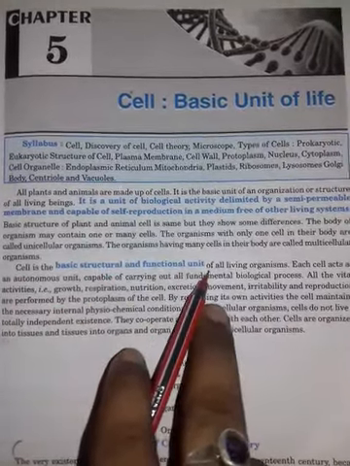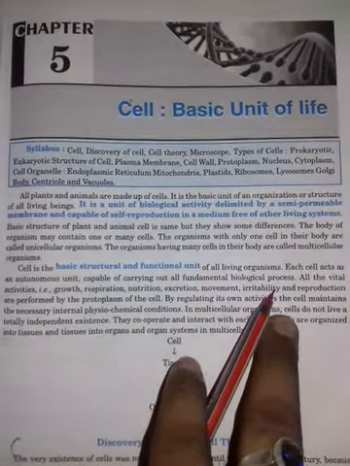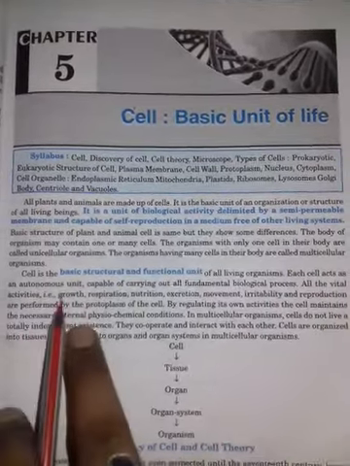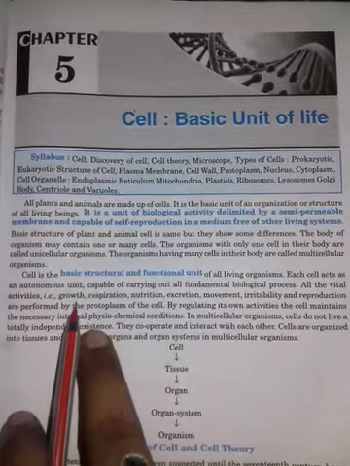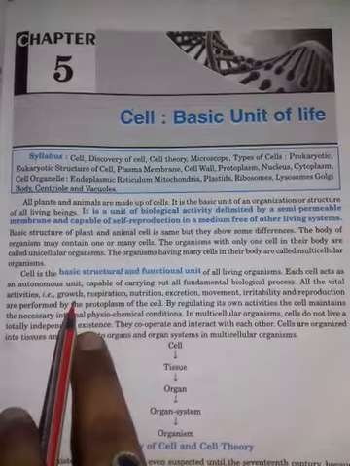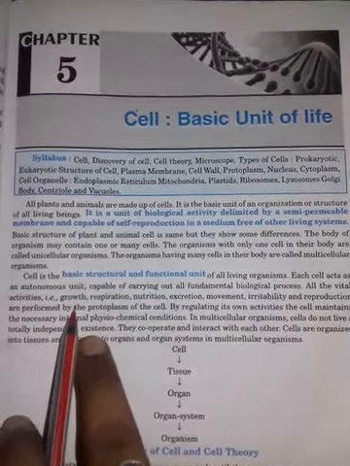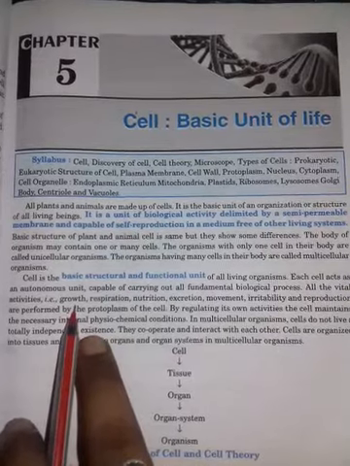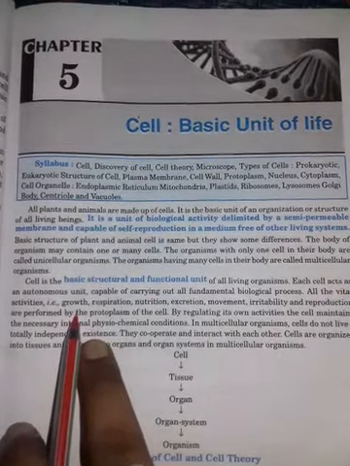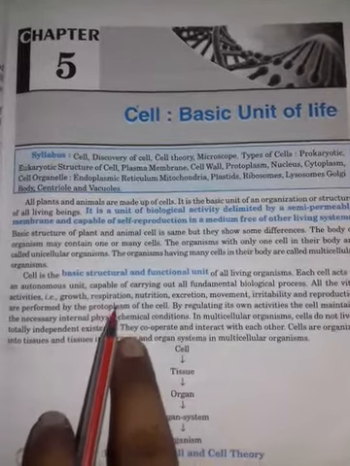Each cell acts as an autonomous unit and is capable of carrying out the fundamental biological processes necessary for our life. All the activities like growth, respiration, nutrition. Growth: when we are small, our body size is small, and after growth, cells divide and our body elongates and widens.